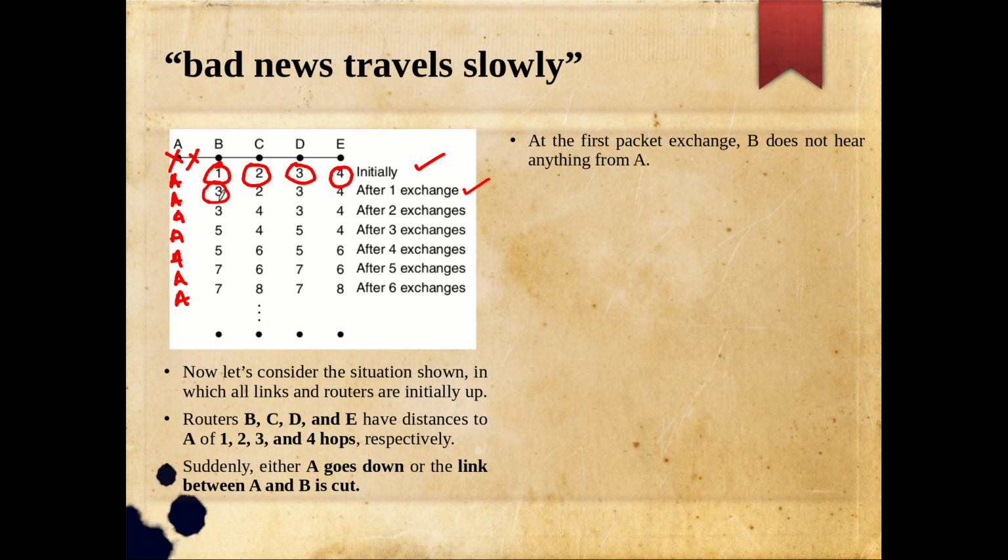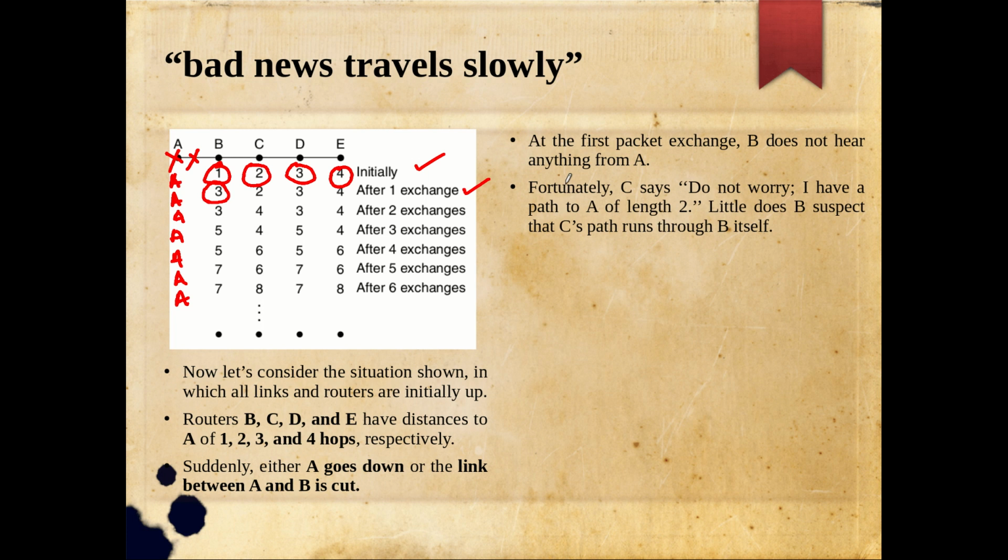That is due to bad information being communicated by C, wrong information communicated by C. So what C is saying is, do not worry, I have a path to A of length 2. So this information is coming over here. So this is a problem.